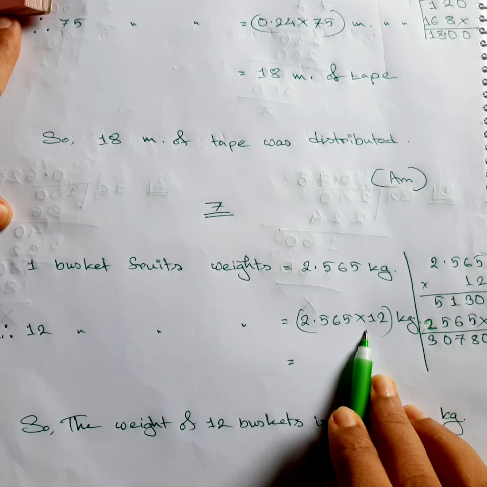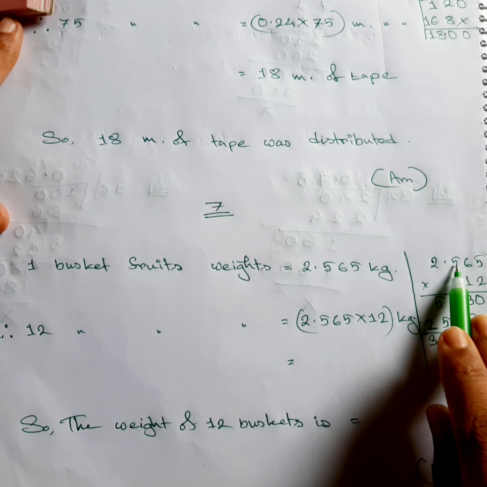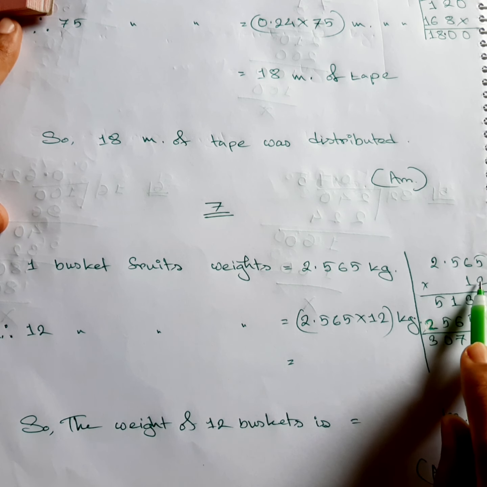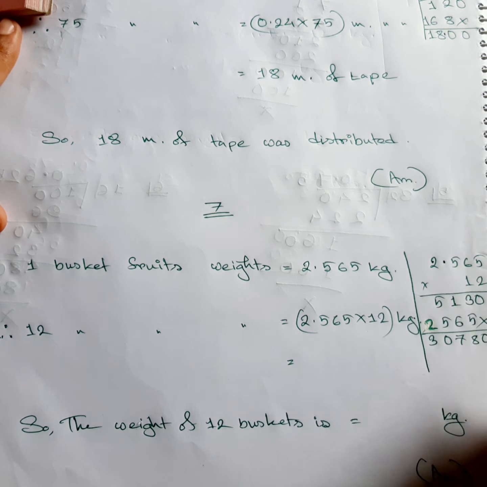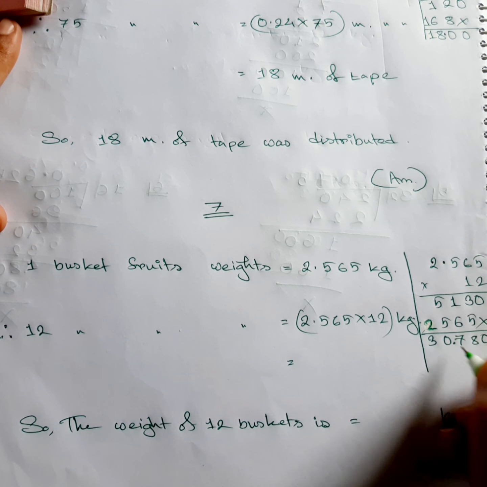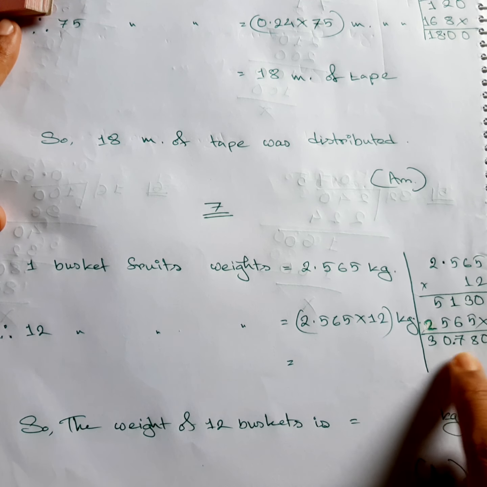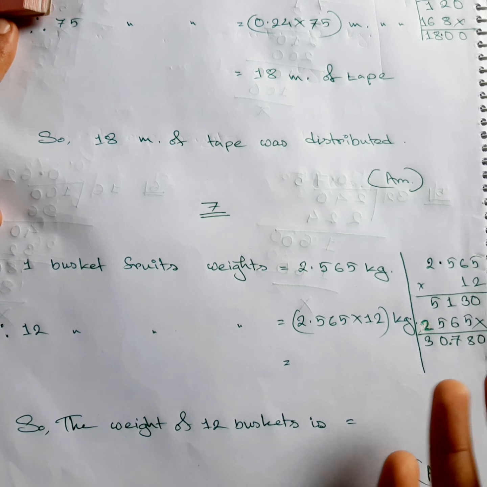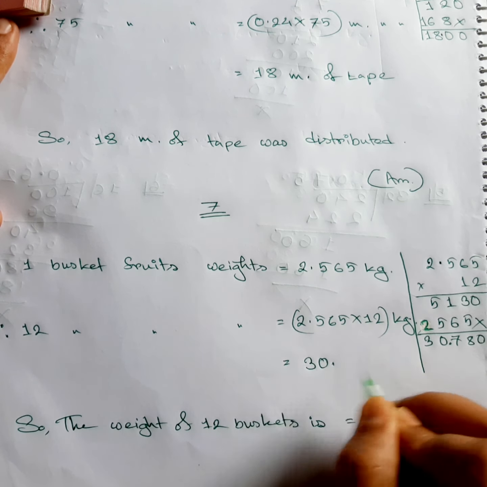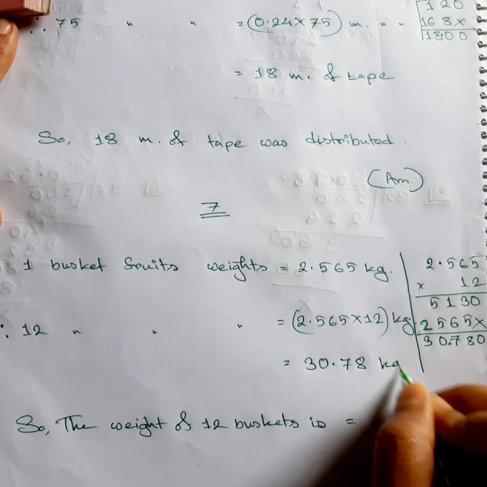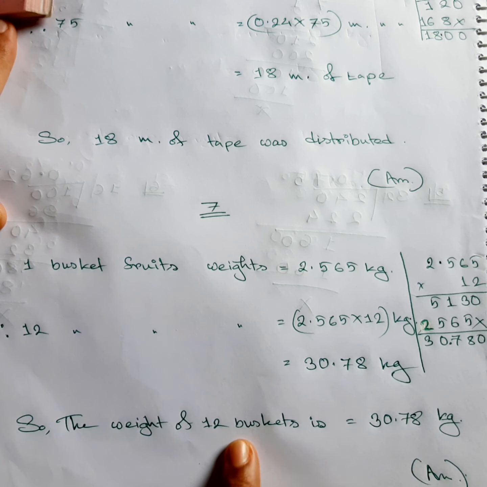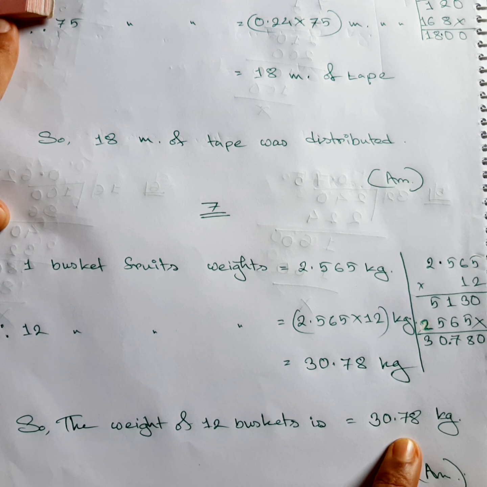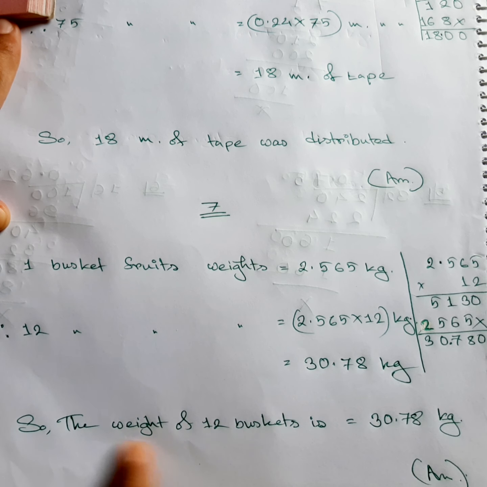So we are multiplying. After multiplying, you can see there are 3 digits, 1 2 3, in the first line, and in the second line there is no digit after the decimal. So we are going to keep 1 2 3 and put our decimal over here. Now it is looking like 30.780, and the last 0 we can skip. So we will write down 30.78 kg. So the weight of 12 baskets is 30.78 kg. The weight, this is why I am using is. This is the main verb over here.